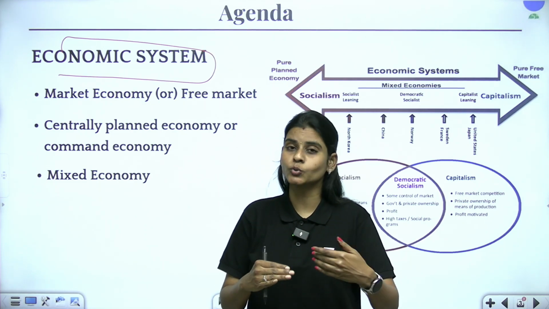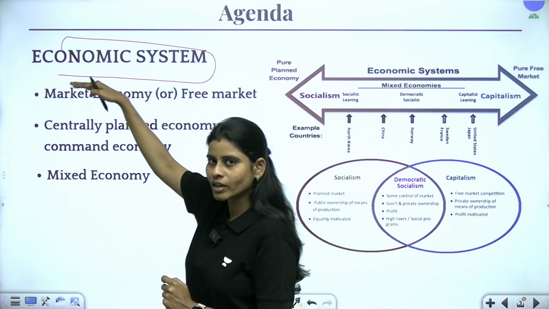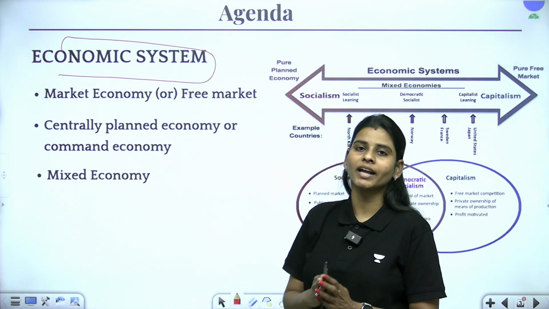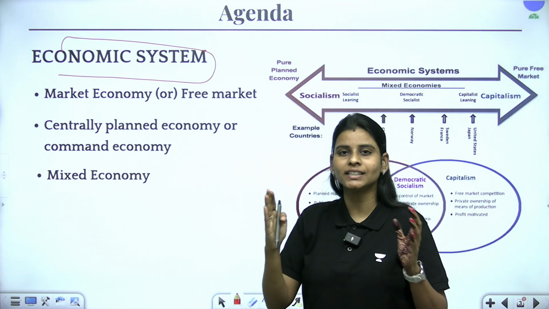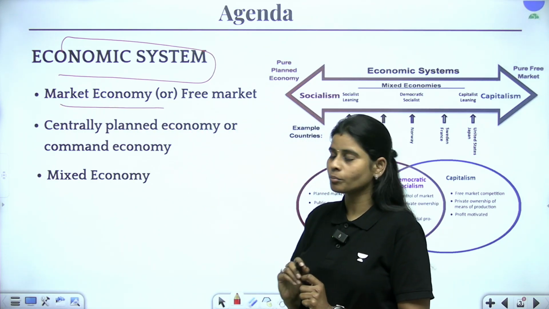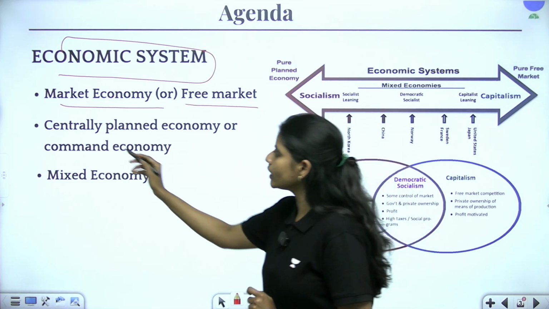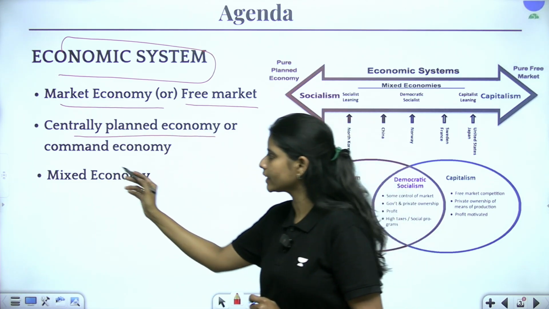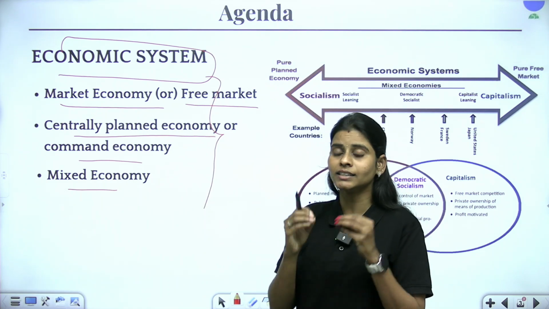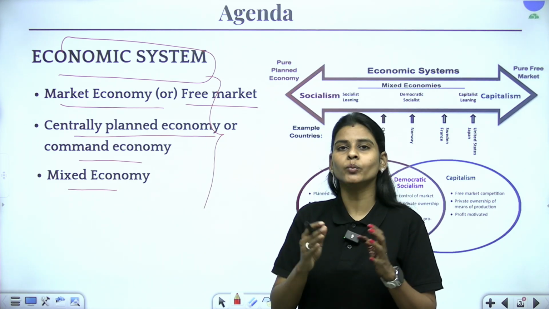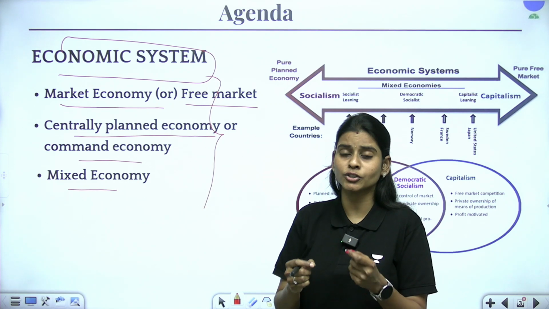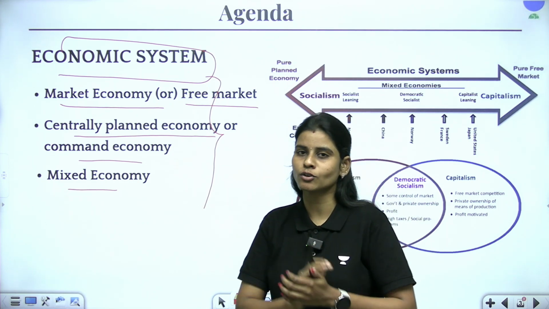This is something which we discussed in the previous class, and in today's class I am going to tell you how this economic system is operating and how, according to this, we have different types of economies in place. So we basically have market economy, also called free market, centrally planned economy or command economy, and mixed economy. These 3 are the main types of economic systems in which we allocate resources in different ways for optimum utilization of it and also to fulfill the needs of the society.